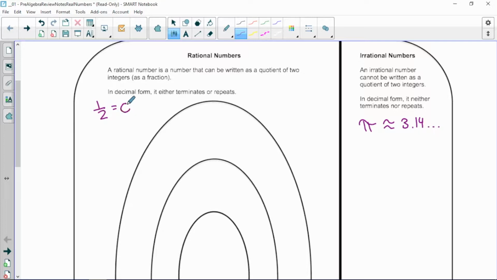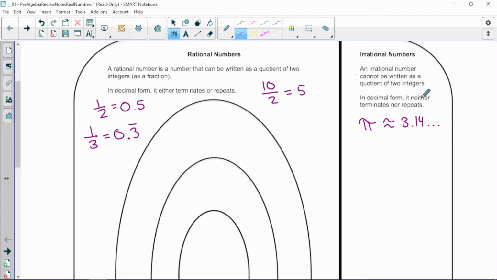But a rational number could be something like a half. As a decimal, that's 0.5. That terminates or repeats. Well, it just terminates. What's 1/3 as a decimal? 0.3 repeating. You only need one digit of 3. You don't need two. Anything you can possibly write as a fraction is rational. So I could write the number 5 as 10/2. It's rational.